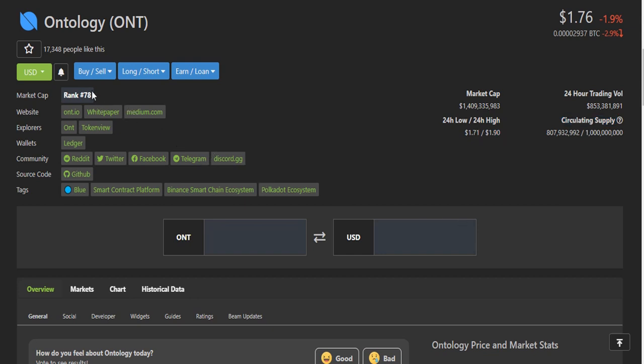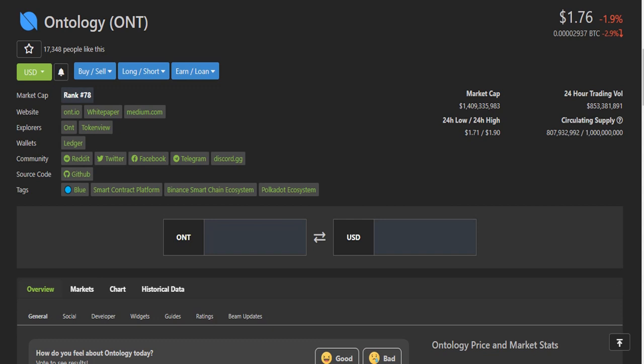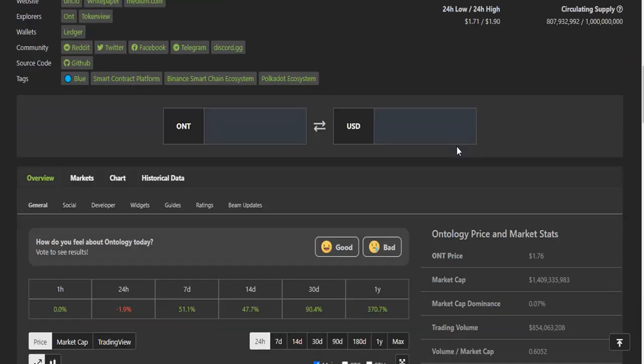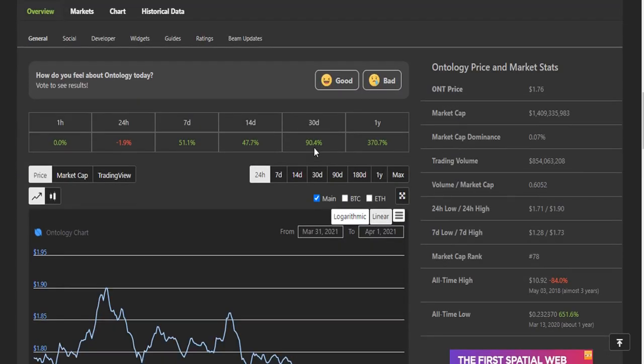Current rank of this token is 78, and this tab will lead you to the website. This will take time, and let me show you some other statistics, and after that I will show you the website. In 30 days this token gives 90% profit to its holder, which is very good. In 1 year this token gives 370% profit to its holders.